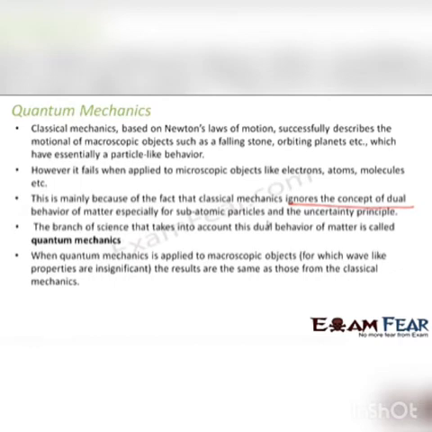When quantum mechanics is applied to macroscopic objects for which wave-like properties are insignificant, the results are the same as those for classical mechanics. So that means quantum mechanics holds true for microscopic as well as macroscopic objects. For macroscopic objects, quantum mechanics and classical mechanics are the same. For microscopic objects, classical mechanics is a failure, but quantum mechanics is a success.